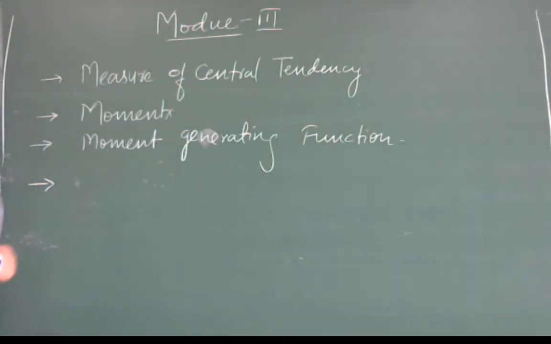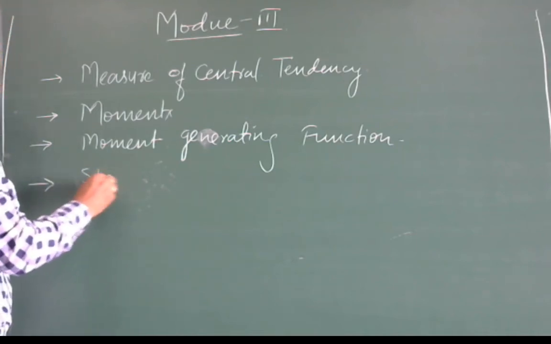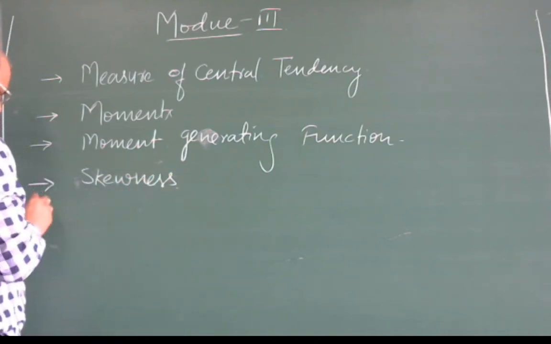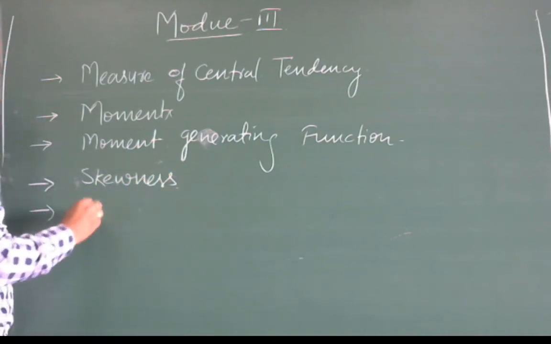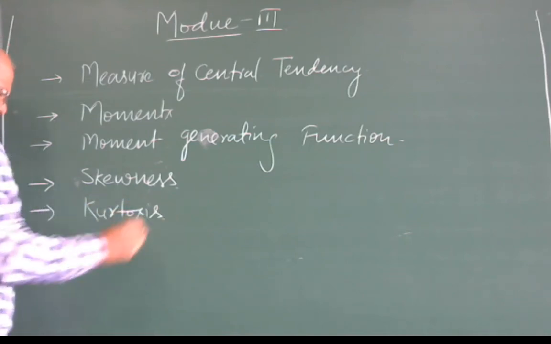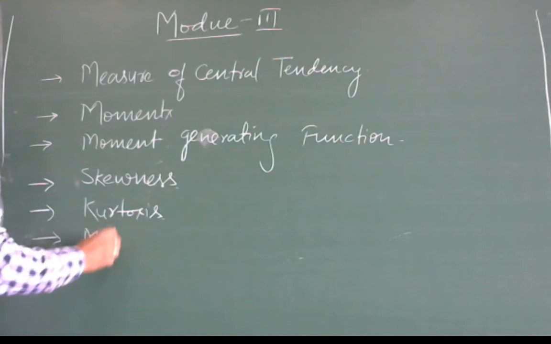Fourth content will be skewness. Fifth content will be kurtosis. Sixth content will be method of least square.